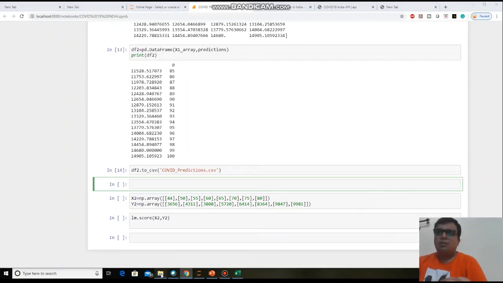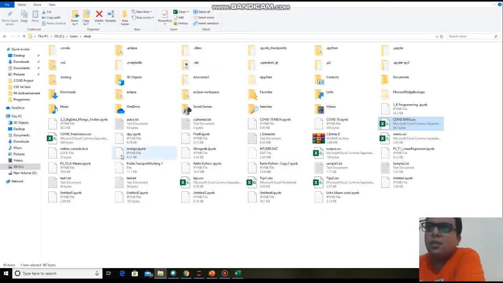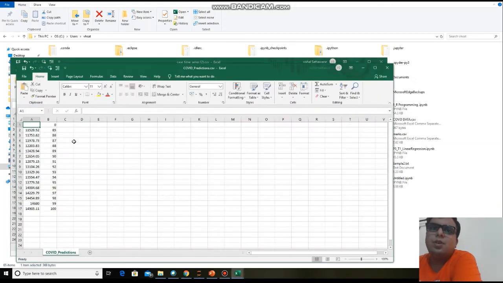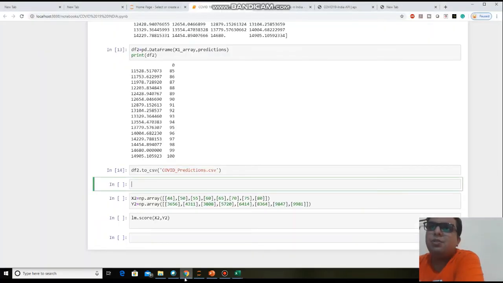Now see, where is the file? COVID predictions. Okay, this is the file you got. So 14,905 cases on 100 days as per your code. Also on 100 day 14,905 cases.